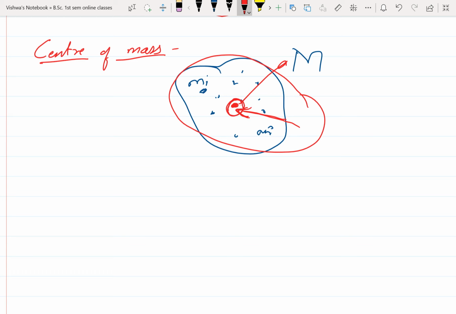In a perfect way, we define the center of mass as follows. Here I am going to write the definition.